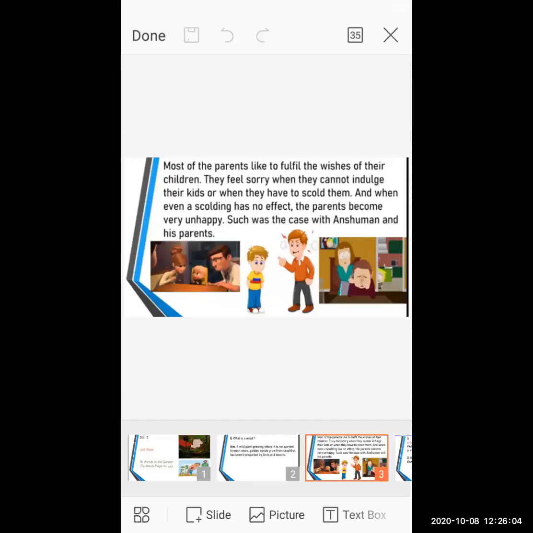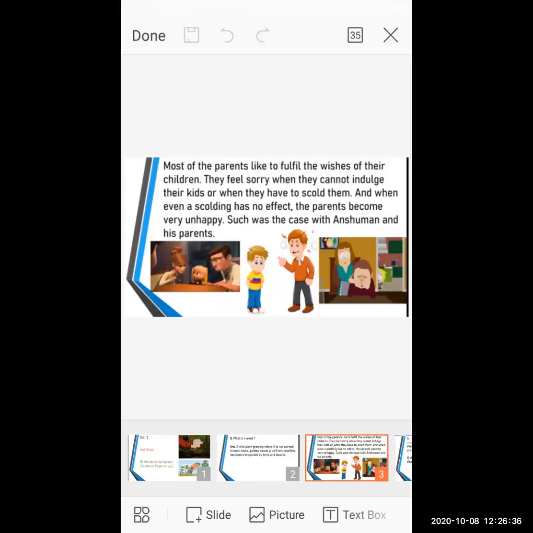But somewhere the children are not listening to their parents. Even when the parents scold them, even when they teach them 100 times, there is no effect and no change in the children. They are doing what they like to do, without thinking whether it is good or bad for them.